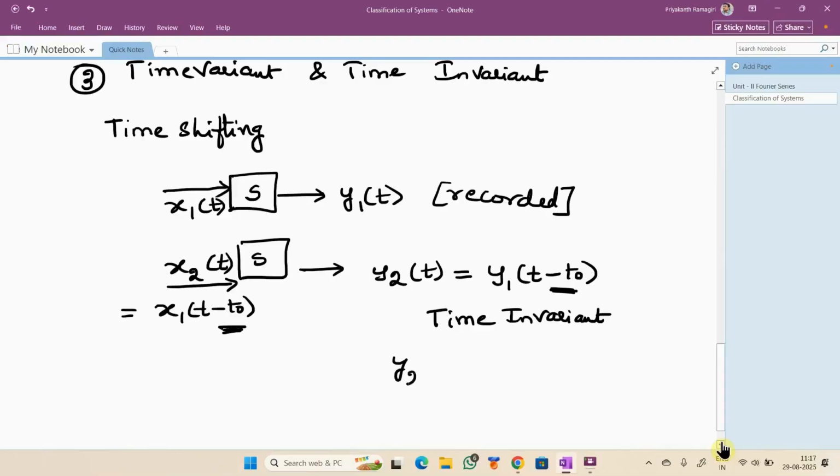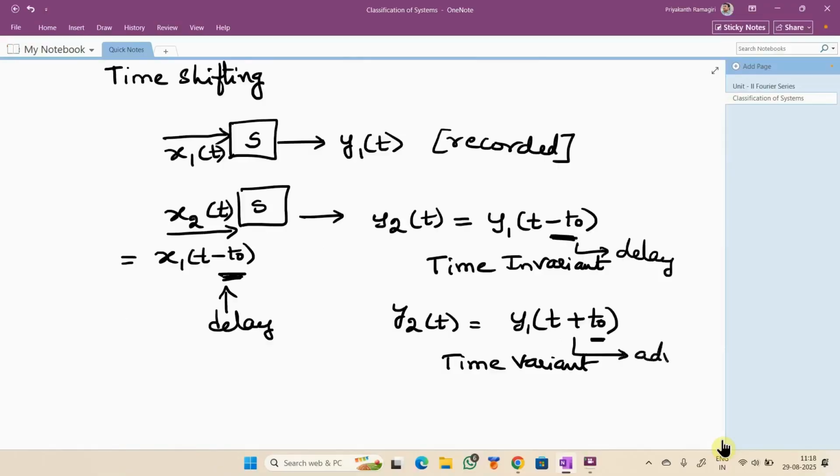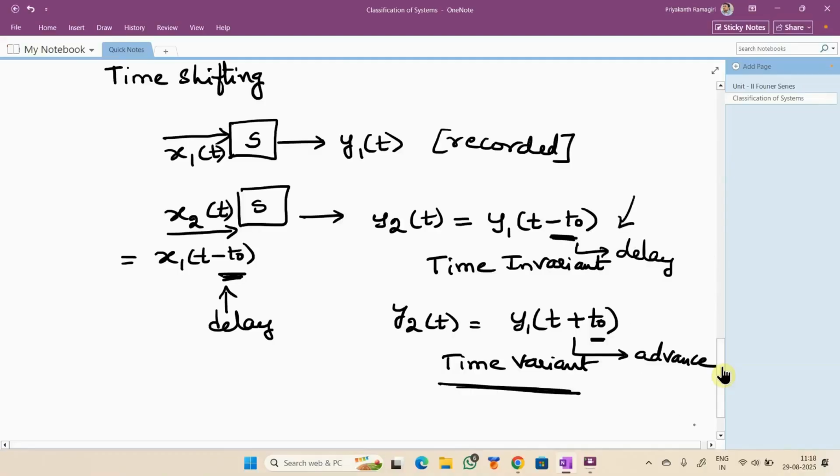Suppose the response is instead y1 of t plus t naught. Is this time variant or invariant? Time variant, sir. Right, it is time variant. Even though t naught is the same, if I consider it a delay in the input, here it can be considered an advance. So this is time variant, whereas the earlier one is the example of time invariant.